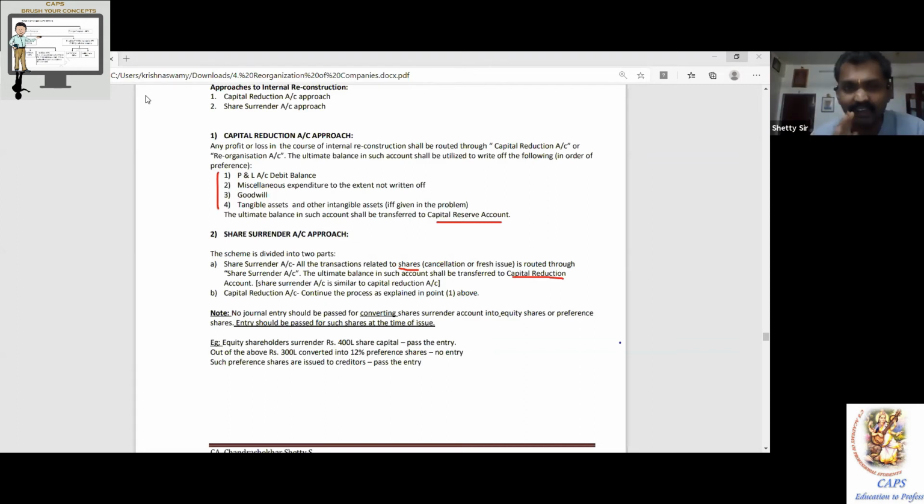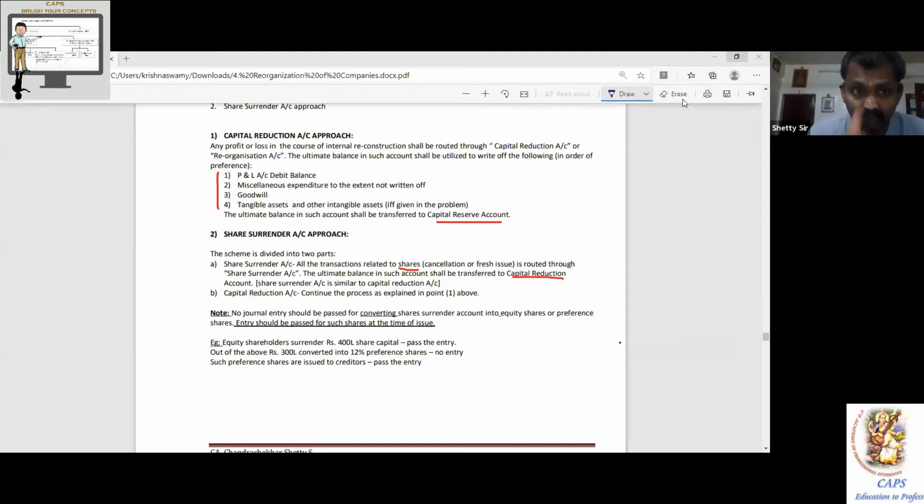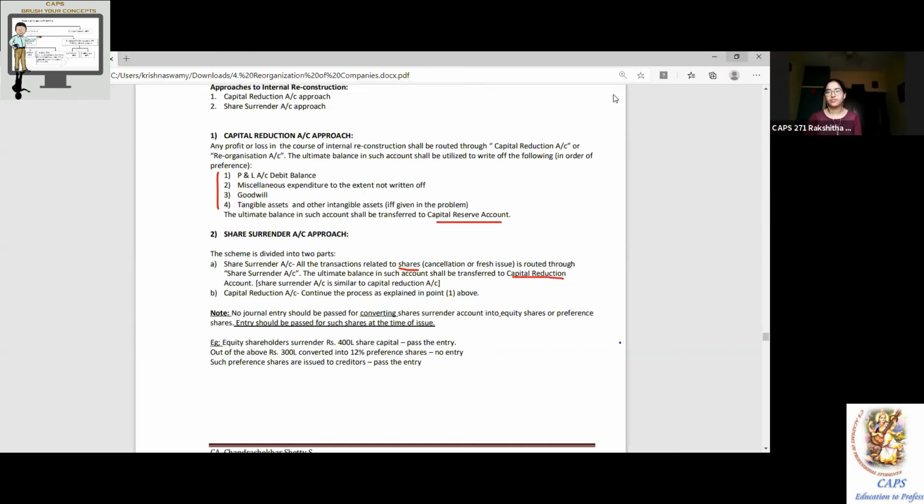A special entry on share surrender: when there is a conversion of one security form into another security form, no entry is to be passed. Extremely important point you should know. And in the examination, do the share surrender approach if and only if they specifically ask, or the question uses the word share surrender somewhere.